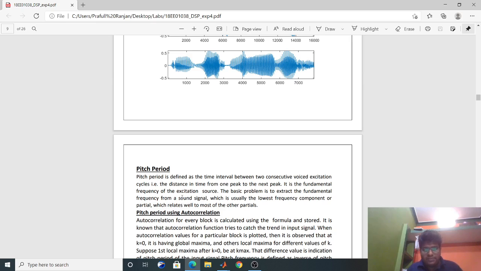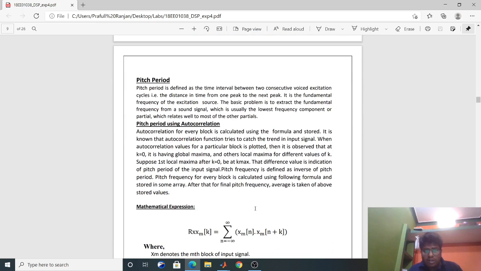So now pitch period. What is pitch period? Pitch period is the time interval between two consecutive voice excitation cycles. We can say that our voice is quasi-static, so if we take a small part of the voice, it is periodic. Using that fact, we are calculating the pitch period. That is the distance in time from one peak to the next peak. It is the fundamental frequency of the excitation source.